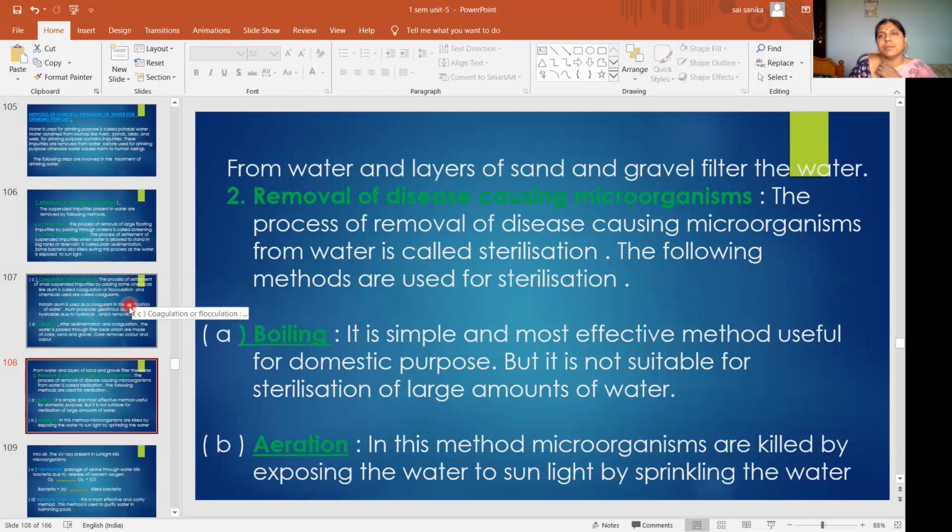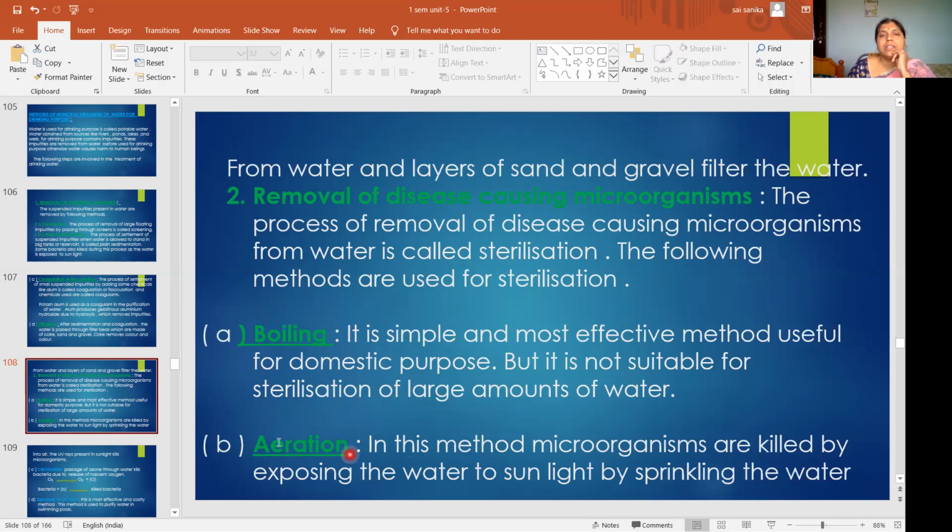After removing the suspended impurities, what will we do? We will do the removal of disease-causing microorganisms. This process is called sterilization, and the water obtained is called sterile water. These are some of the sterilization methods. The first one is boiling. If you boil water for 15 to 20 minutes, whatever bacteria or microorganisms are present in the water will be killed off. It is a very simple and most effective method, but it is not suitable for large amounts of water.